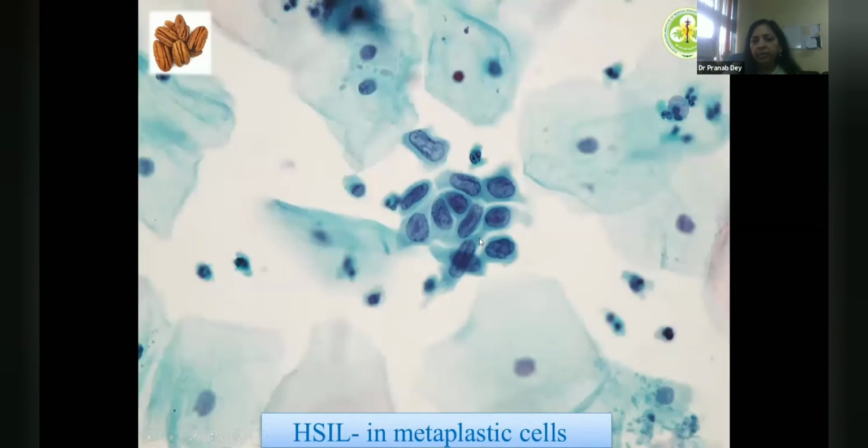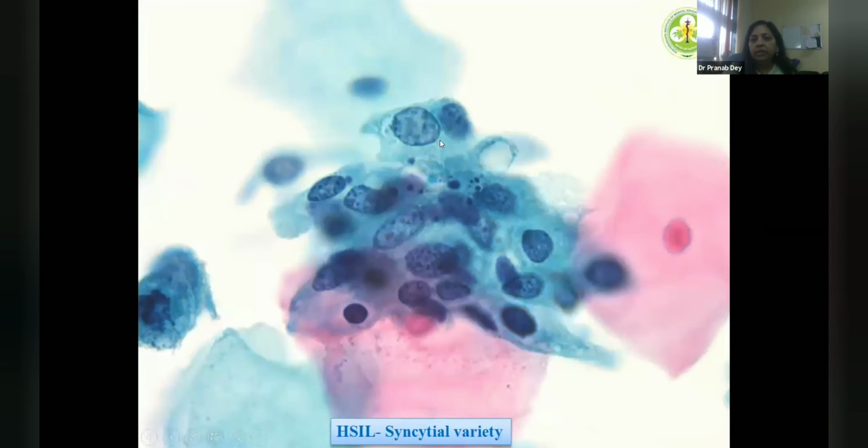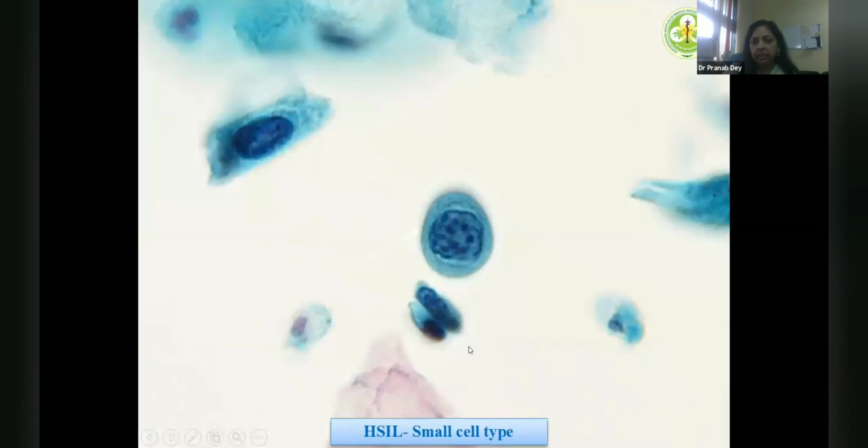Then HCl in metaplastic cells, you can see these deep indentations or longitudinal grooves, like pecan nut like nuclei. So we say walnutty or pecan nut like HCl in metaplastic cells. These are smaller cells as compared to superficial or intermediate cells. Syncytial variety means the individual cells will not have typical cell membrane, and that is why it becomes difficult at times to say whether it is CIN2 or CIN3, like moderate or severe dysplasia. So this is HCl in syncytial variety.